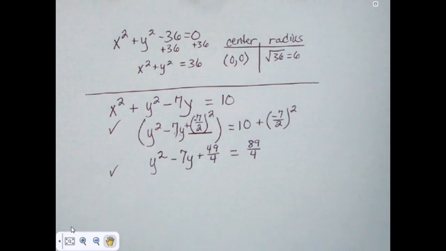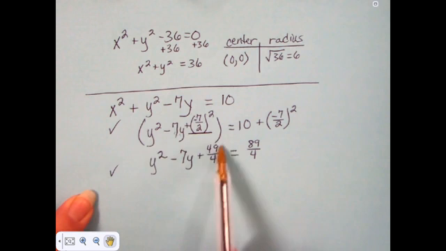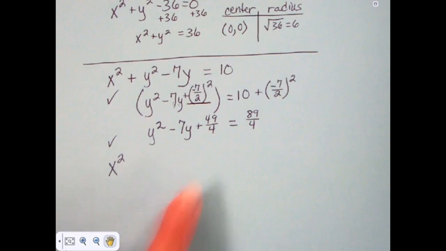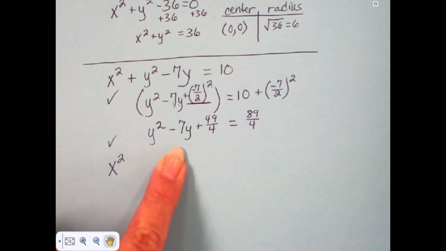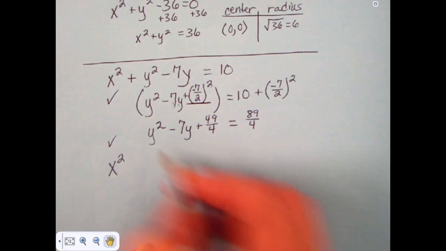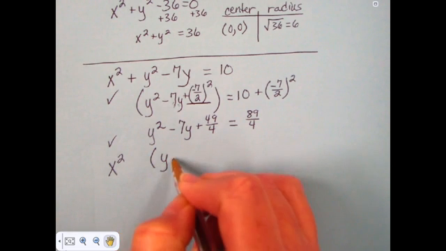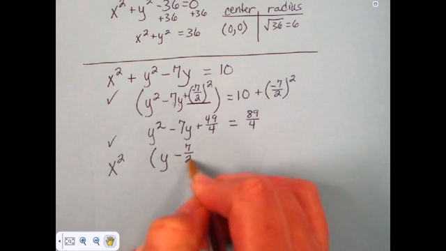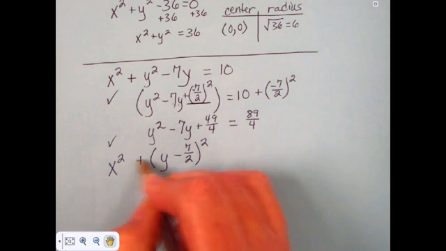Now I can make this thing look like I wanted it to look. I can make it look like the standard form because I've done what's called completing the square. The x squared stays just like it is. It's just x squared. I'm pretty happy with that because there were no x's in there bothering it. The y squared minus 7y plus 49 over 4 becomes y minus 7 over 2 squared.